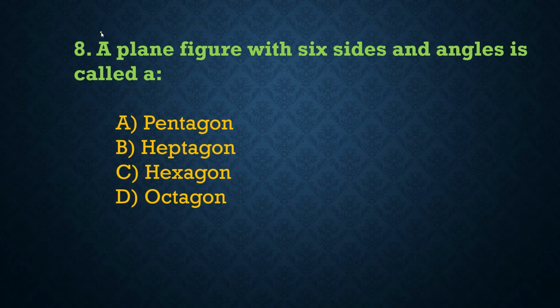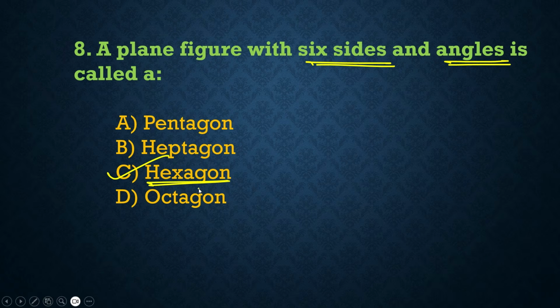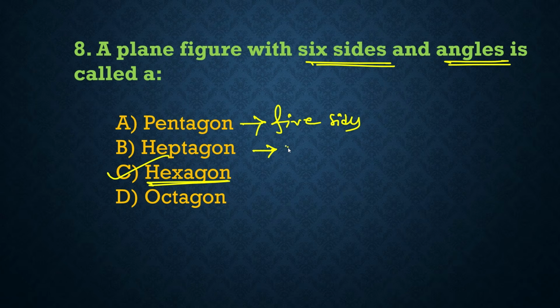Okay, next. A plane figure with 6 sides and angles is called. Here the correct answer is option C, and that is hexagon. A hexagon is a plane geometric figure having 6 sides and 6 angles. Now look at the other options. Pentagon generally suggests a figure with 5 sides. What is heptagon? A figure with 7 sides. And what is octagon? A figure with 8 sides.